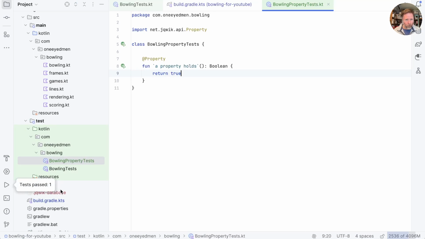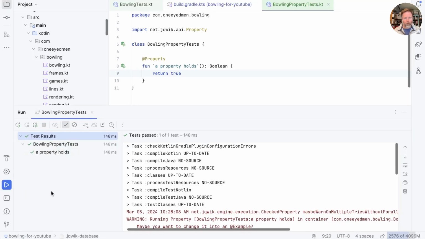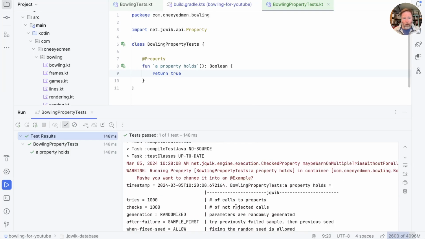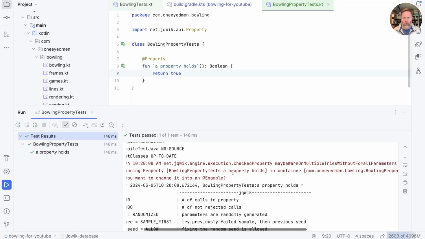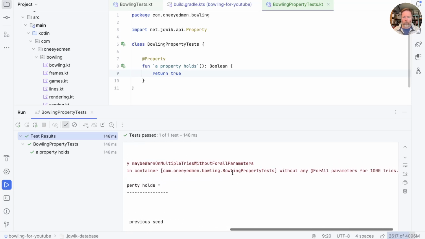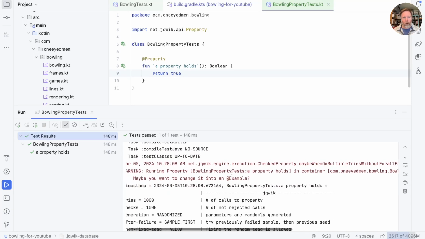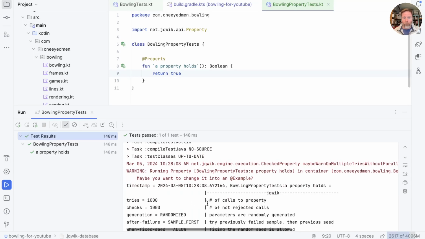Okay, well the test passed. I notice we've gained a jqwik database here. Let's have a look at what the tests say. It says, warning, aPropertyHolds, a container without a forAll parameter, for 1,000 tries. So basically, jqwik called our aPropertyHolds 1,000 times, and every time it returned true, because had it returned false,